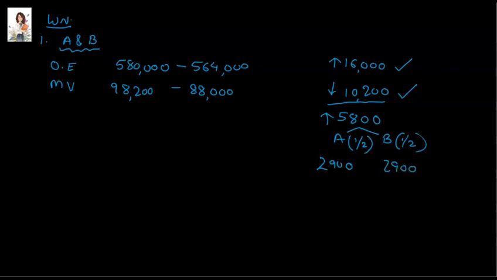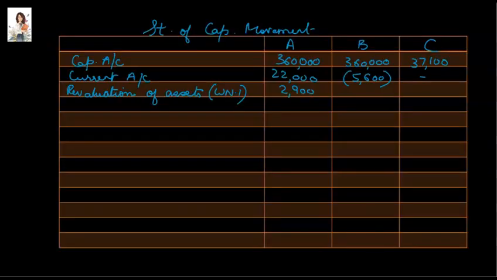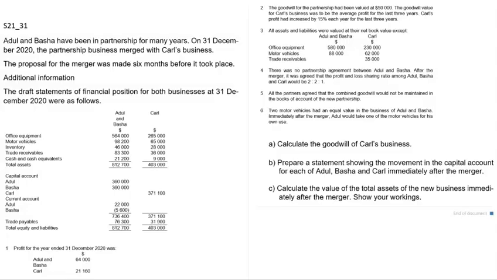We will now record this in our statement of capital movement. That means 2,900 in Adul's column and 2,900 in Basha's column. Let us now compute the revaluation of assets for C. In the case of Karl, office equipment was valued at $230,000, whereas the net book value was $265,000. Motor vehicles net book value was $65,000 and it was valued at $62,000. Trade receivable was valued at $35,000 and the net book value of trade receivables was $36,000.